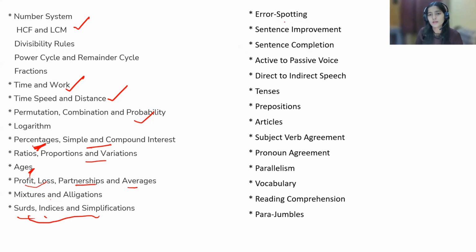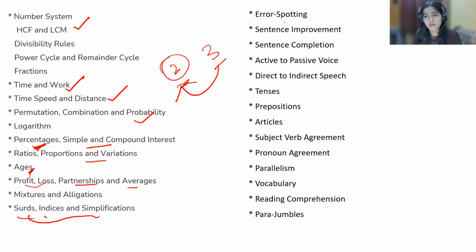So error spotting you will be having. And first of all, the important thing to note here is that there is no negative marking in the Wipro exam. Also, it's a must to attend each and every question, only then will you move to the next question. You cannot leave a question blank. Also, you cannot revisit a question. If you have marked some option for the second question, and now you have moved to the third question, you cannot revisit the second question. So that's also one thing in case of the Wipro exam.